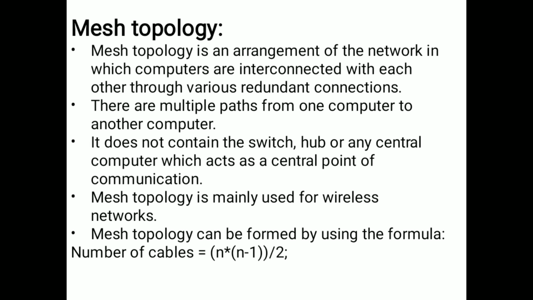In bus topology, we transfer the message by using a cable. In ring topology, we travel the message in a circular way. But in mesh topology all computers are interconnected with each other through various redundant connections. Redundant means unnecessary. So if you want to send data to one system, we can send the data to that system in multiple ways.